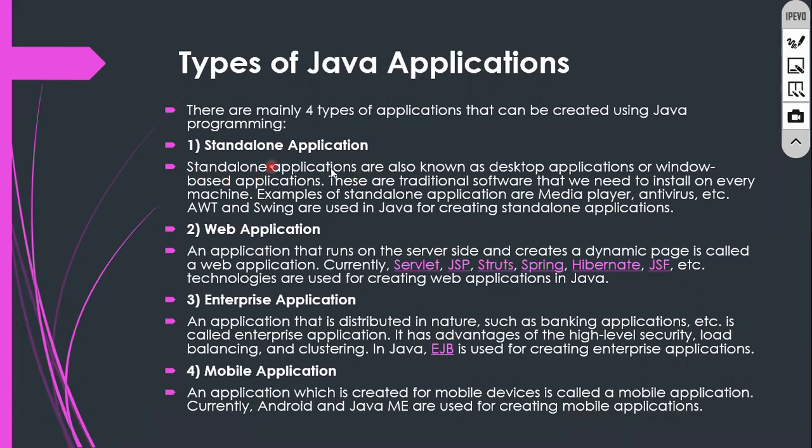Standalone applications are known as desktop applications or window based applications. Suppose I have Microsoft Office. When you click on that button, you can open Microsoft Word, PowerPoint, the Excel sheet, OneNote, so many things. These kinds of applications we call desktop applications. That is the reason they named this a standalone application.